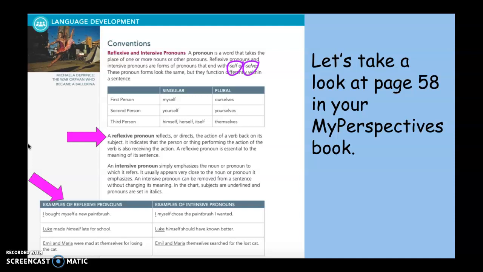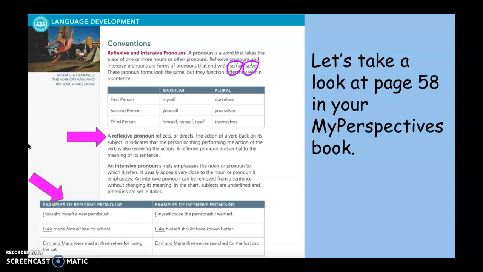Now, if you took out those reflexive pronouns, the sentence would not make sense. I bought a new paintbrush. Luke made late for school. Emil and Maria were mad at for losing the cat.